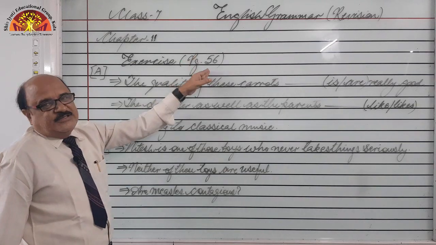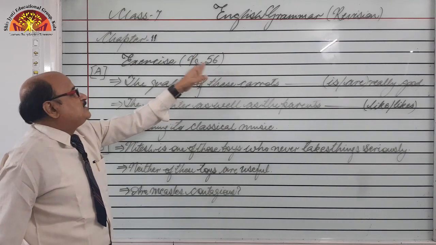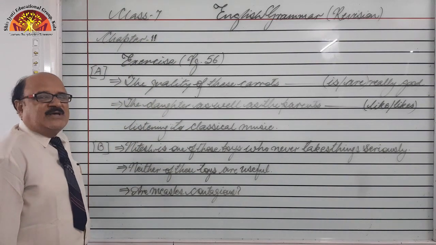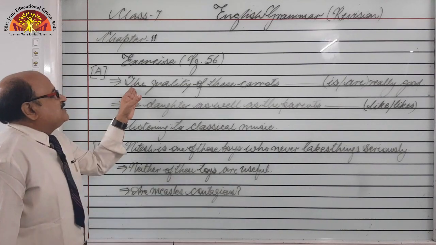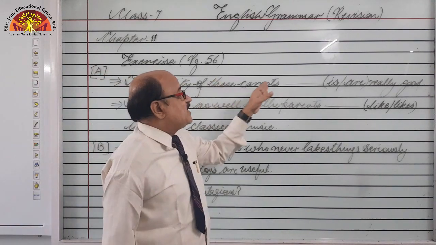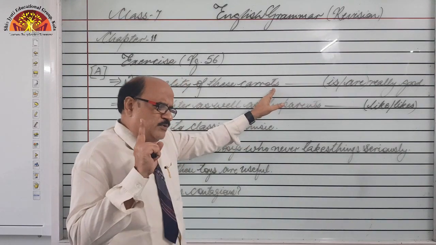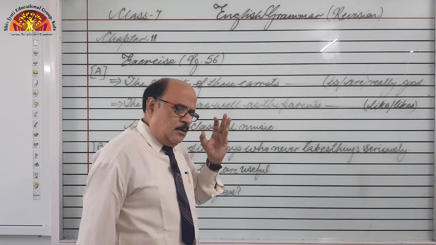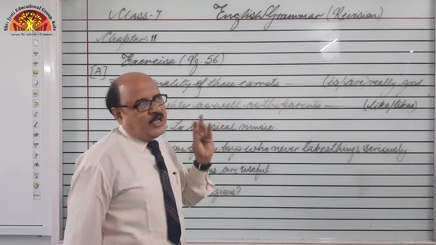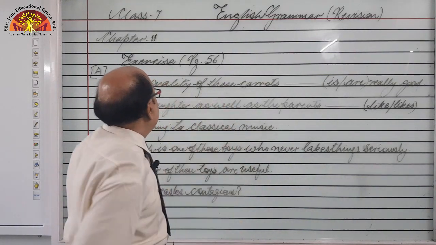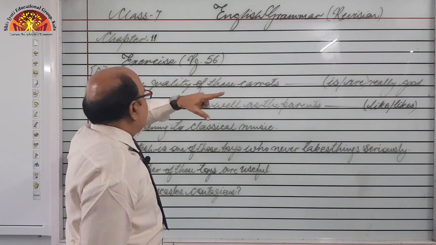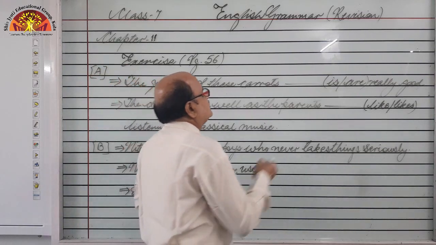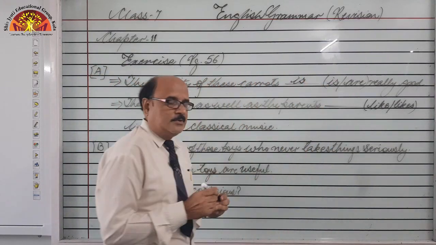So, dear students, have a look at exercise A on page number 56 of your grammar book. Open your grammar book at page 56. Some of the examples I have picked for you. One of the examples is: the quality of these carrots. I told you one of the rules: when two nouns have been connected with as well as, with, of, together with. So, here of is there, you can see. So, we will use the verb according to the quality. So, the quality of these carrots is, got it.